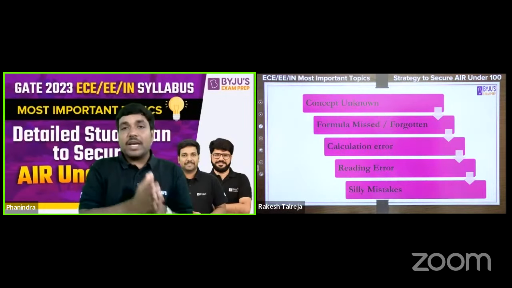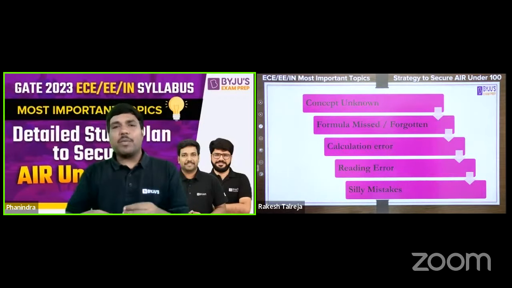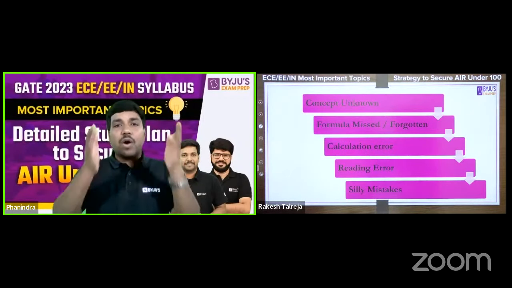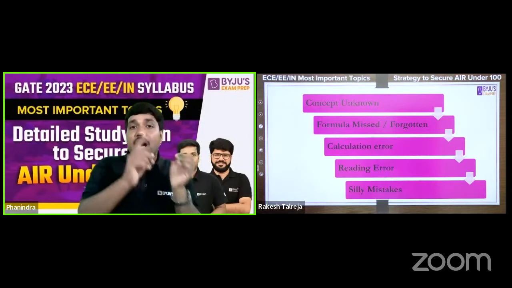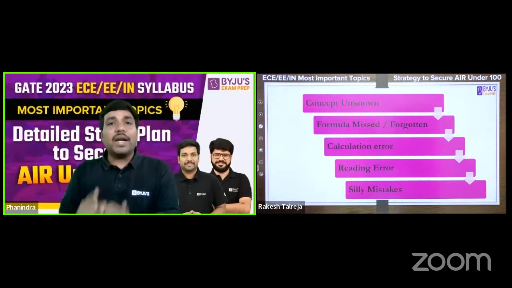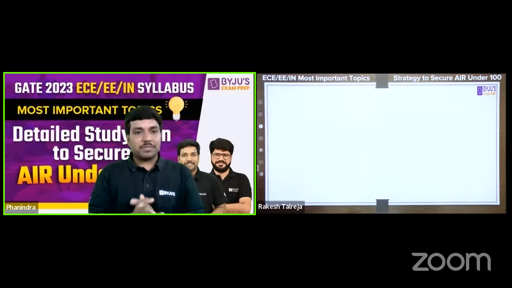As sir was saying, GATE is only for the sincere aspirants. It is not like you can come here and prepare for 2-3 months and you can get some rank. That is definitely not possible. You have to be very sincere and avoid all the silly mistakes and calculation errors. And that comes only by writing multiple tests at multiple times. Okay, that's all about this.